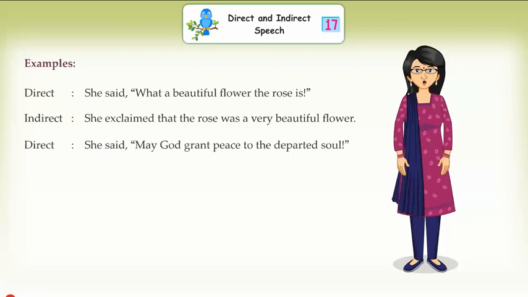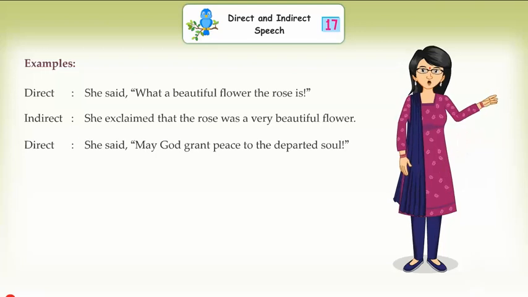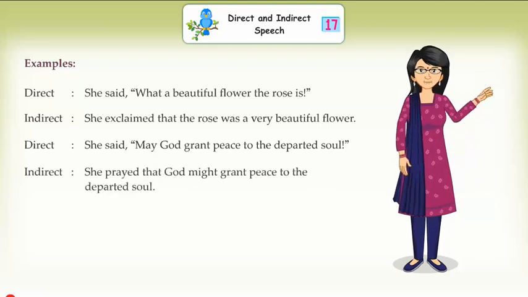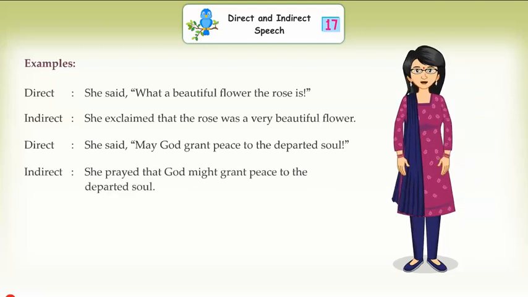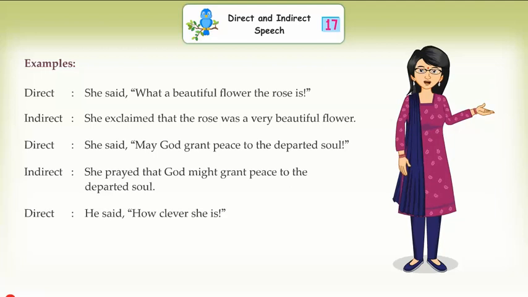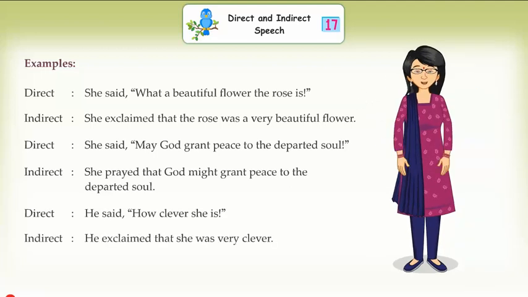Direct: She said, "May God grant peace to the departed soul." Indirect: She prayed that God might grant peace to the departed soul. Direct: He said, "How clever she is." Indirect: He exclaimed that she was very clever.